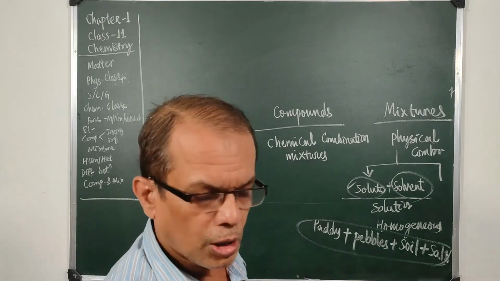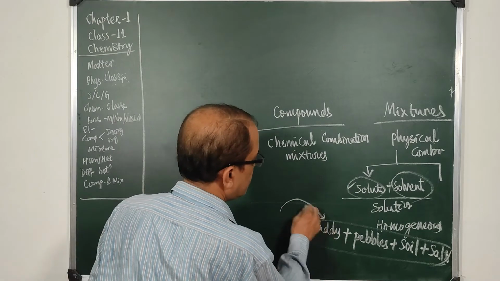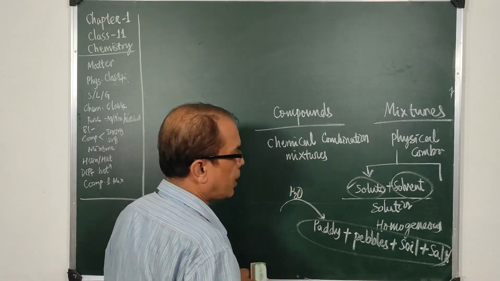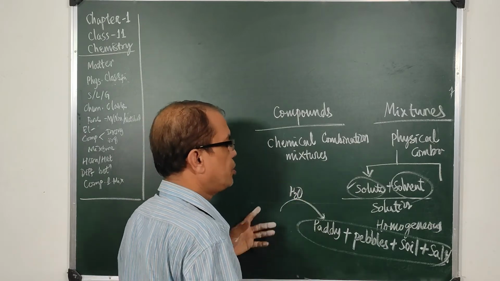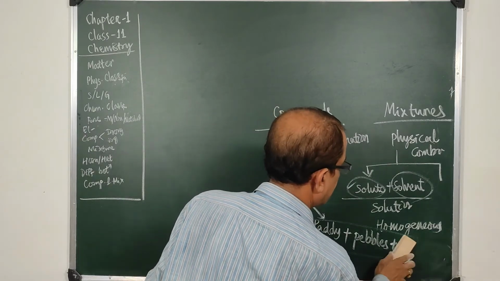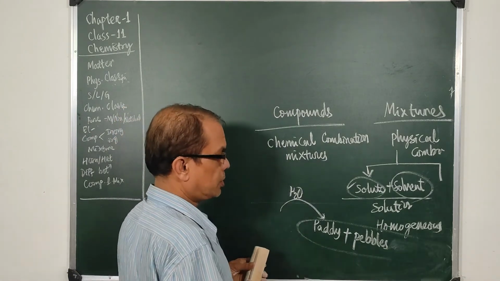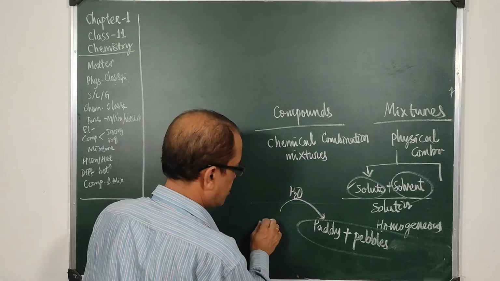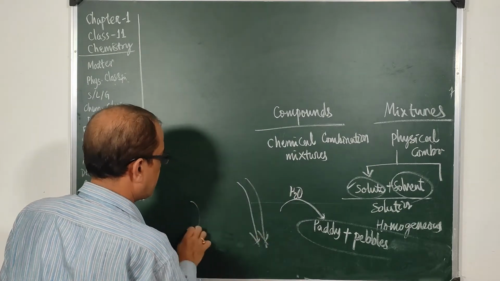No, because this is a physical combination. Just add water to this, you will find the salt and soil mix with water and are separated. Then you have paddy plus pebbles. You dry these things and then you fan.